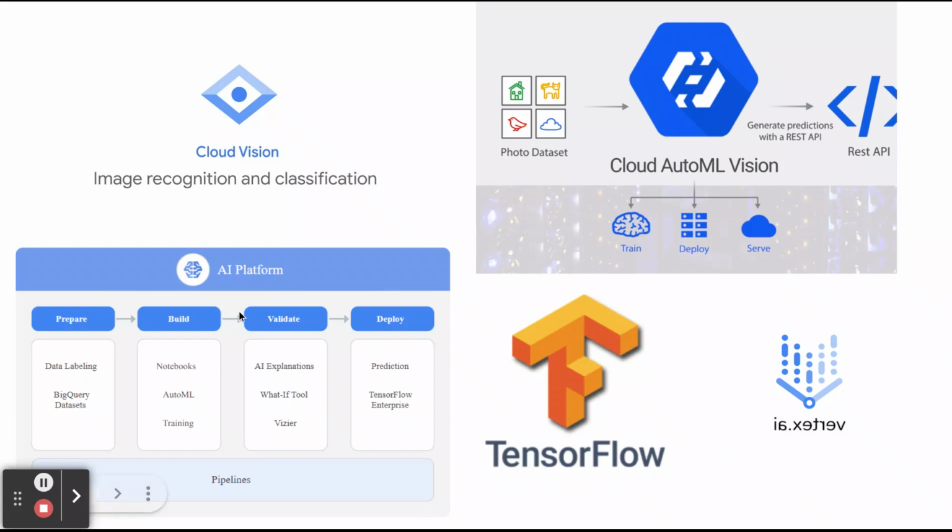In the Google AI platform itself, they have the option to create the data labeling using a BigQuery dataset, and we can build using a notebook, AutoML or training. And for validation, we can use the What-If Tool. Then we can predict.